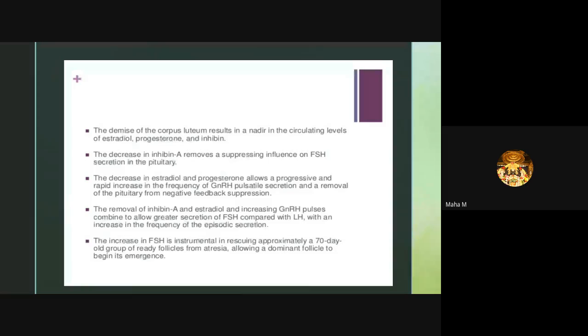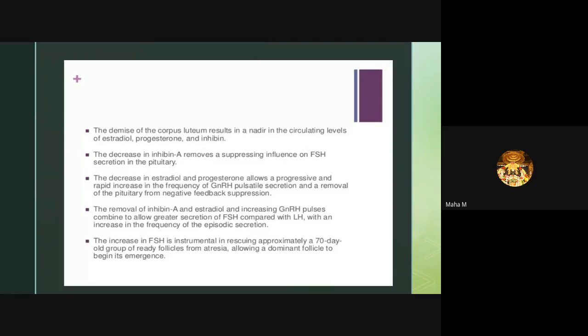The removal of inhibin A and estradiol and increasing GnRH pulses combine to allow greater secretion of FSH compared with LH, with an increase in the frequency of episodic secretion. The increase in FSH is instrumental in rescuing a cohort of follicles from atresia, allowing a dominant follicle to begin emergence.